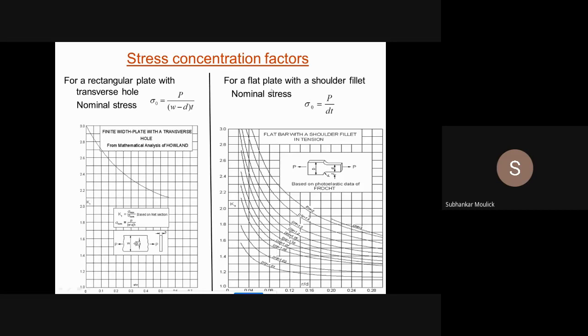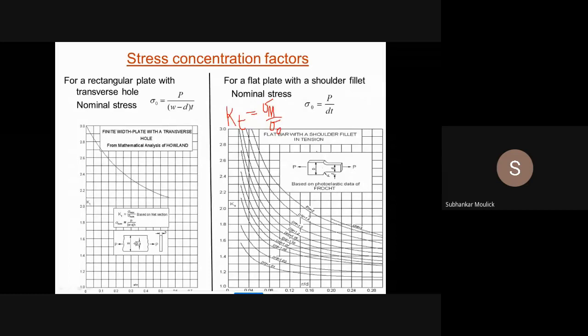Fine. If you see the second case, for a flat plate with a shoulder fillet, I know that Kt is equal to sigma max divided by sigma nominal. I told you that sigma nominal we have to obtain from the concept of strength of material.